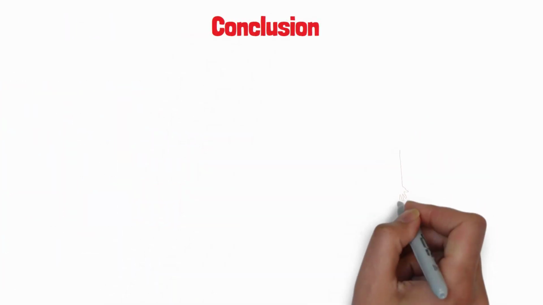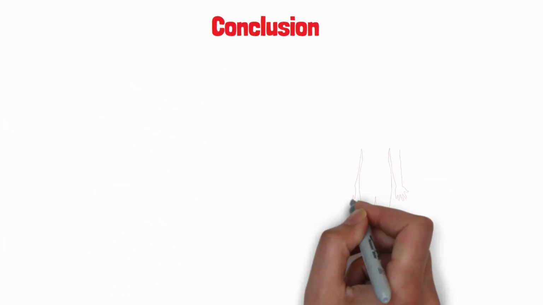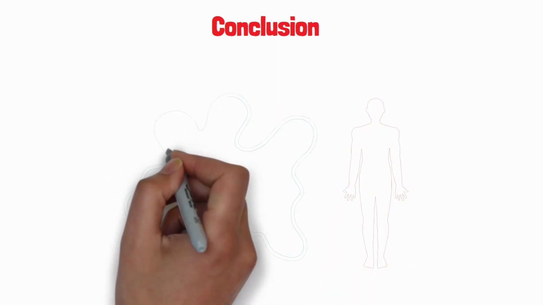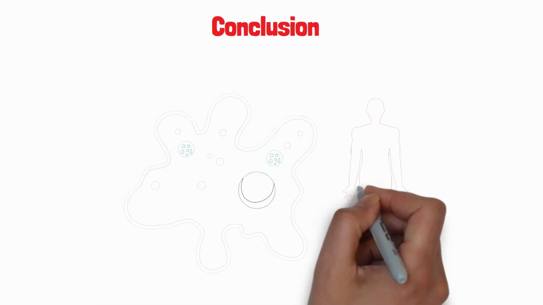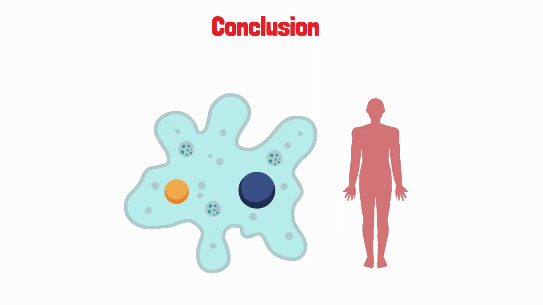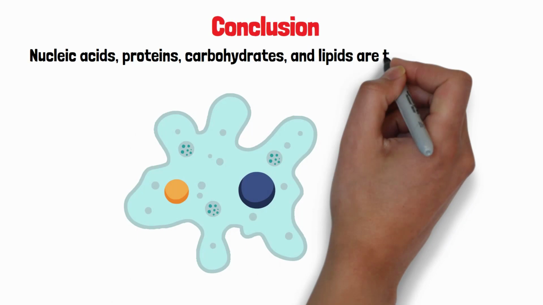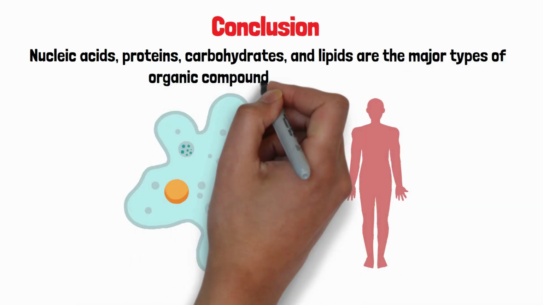Conclusion. We conclude that life's smallest common denominator is cells. Some cells are self-contained entities, whereas others are components of multicellular organisms. Nucleic acids, proteins, carbohydrates, and lipids are the major types of organic compounds found in all cells.